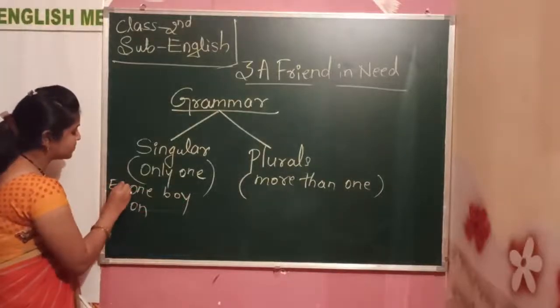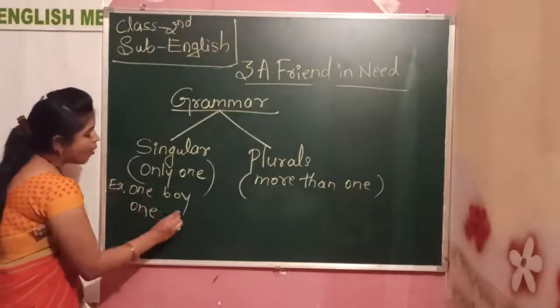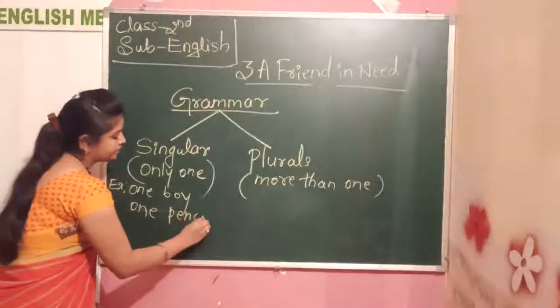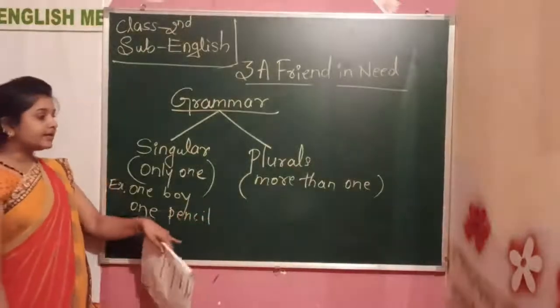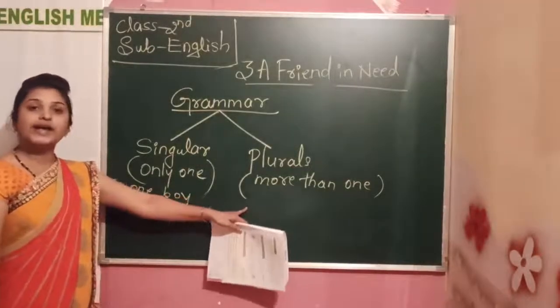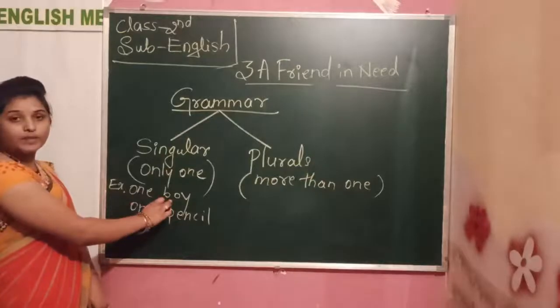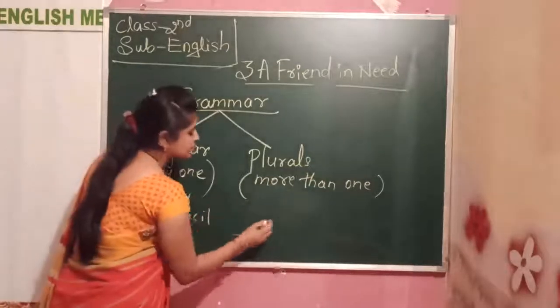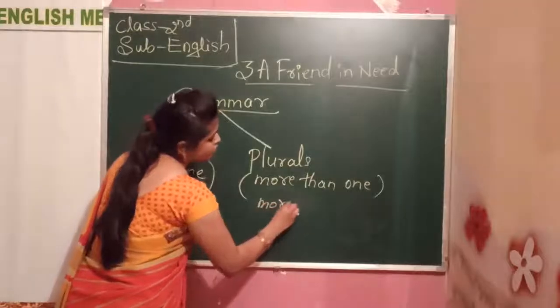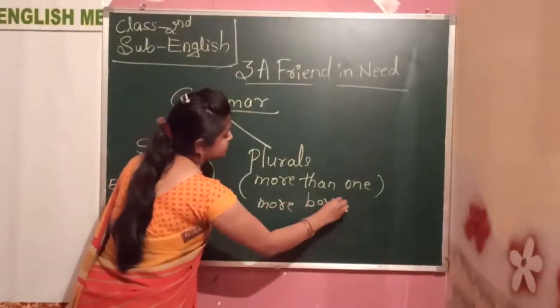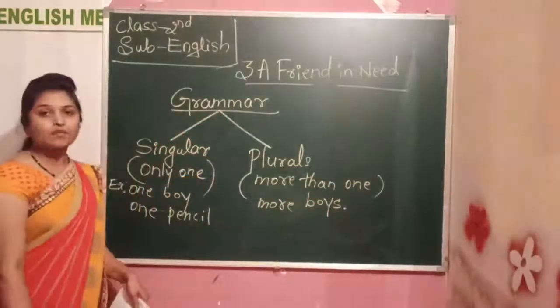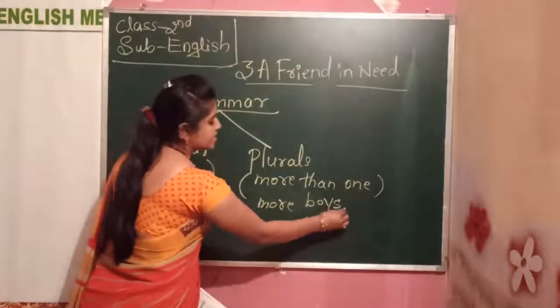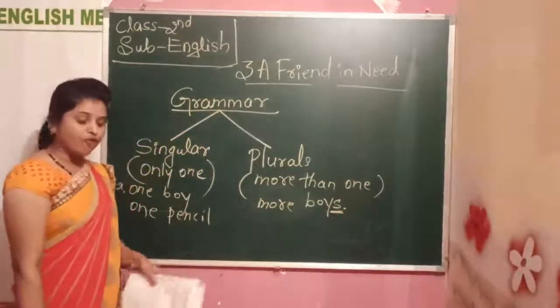This is an example. I am writing here, one pencil. So, in the plural form, how will you write? One boy means more boys. So here I am adding s in the plural form.